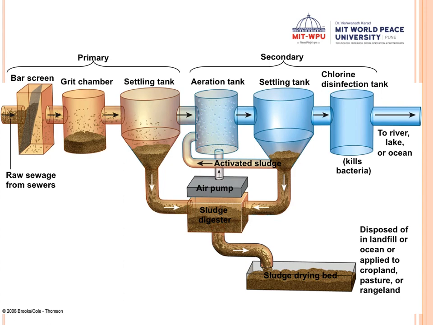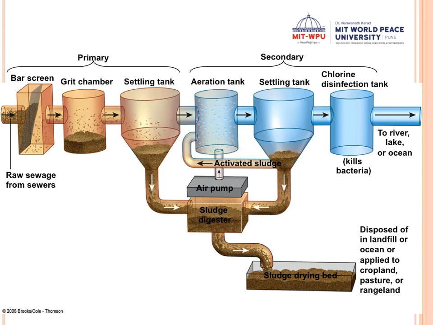Is that clear? Now in the settling tank, what happens? The flow speed is reduced sufficiently. Clear. Why? Because the suspended solids obviously settle by gravity. And now what happens in this total primary treatment? In this total primary treatment, it is estimated that about 35% of the biological oxygen demand is reduced.